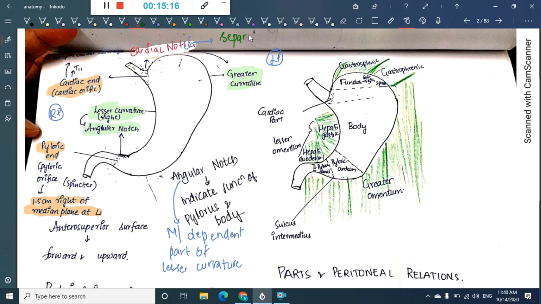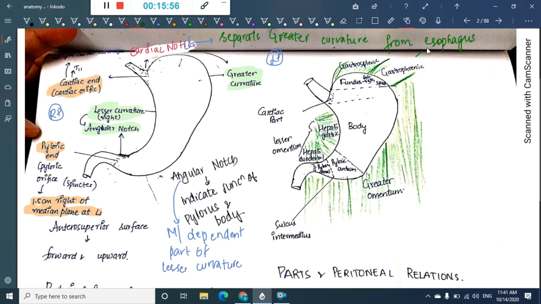So this cardiac notch will separate the greater curvature from the esophagus, and it provides attachment to greater omentum. So this is the greater omentum, this is cardiosplenic ligaments and cardiophrenic ligaments. So the greater curvature provides attachment to greater omentum, cardiosplenic and cardiophrenic ligaments.